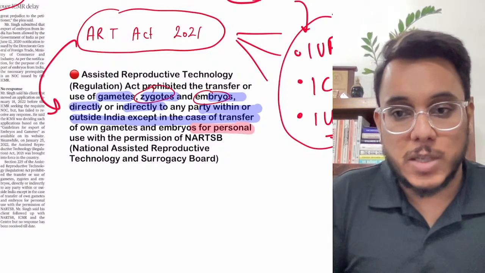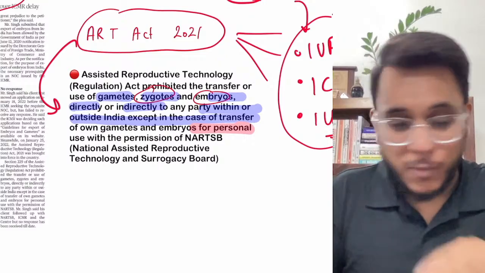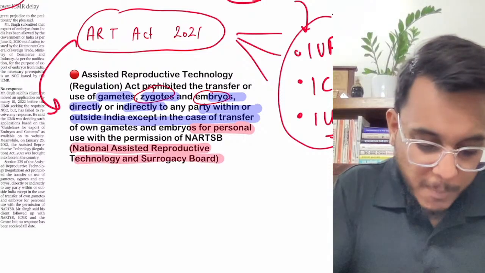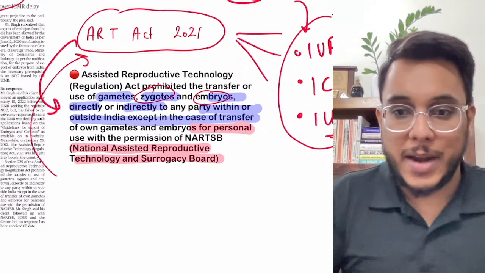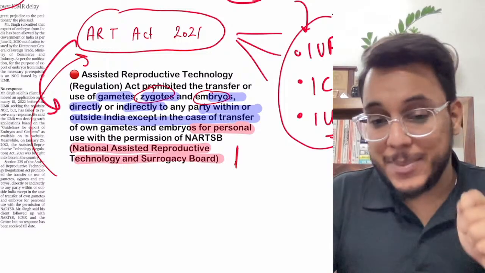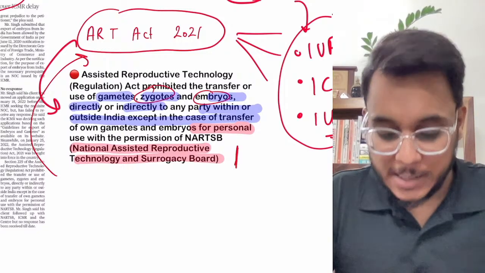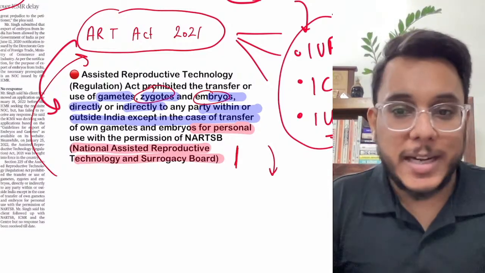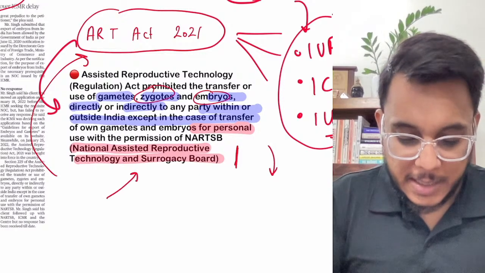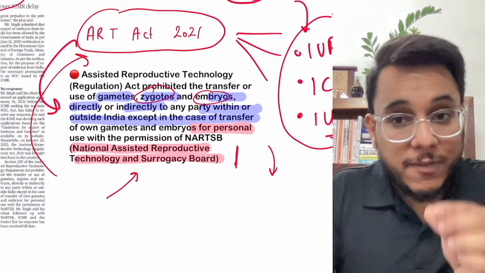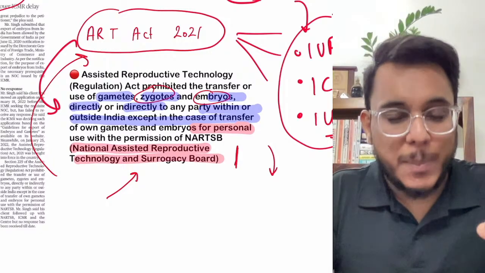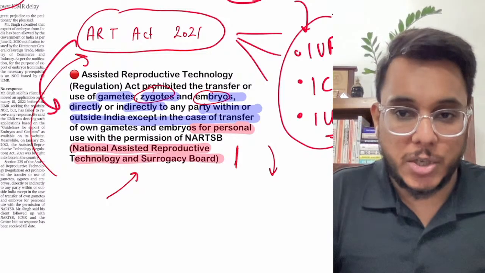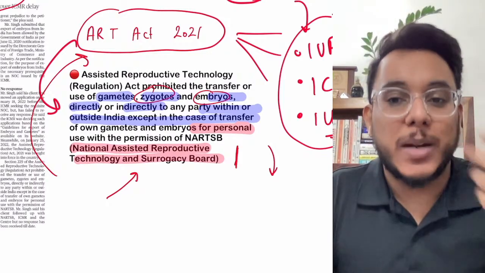But if they have to be used for personal use, fine, the permission is to be taken from the National Assisted Reproductive Technology and Surrogacy Board, which was created under this ART Act. Now, guys, understand, I'm making one thing very clear if it is not clear to you. In India, if you want to use ART, you don't need to take approval from this National ART Board. Only if you want to export the gametes or the embryos outside India for personal use, then only you have to take the permission. Now let's understand this particular issue a little bit more.